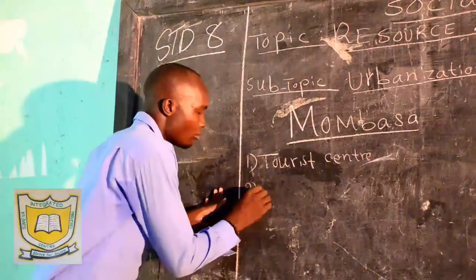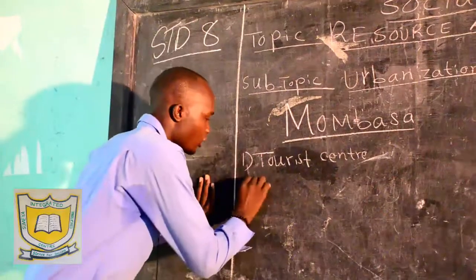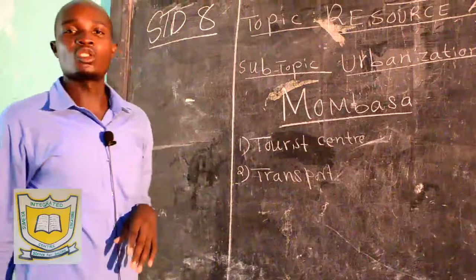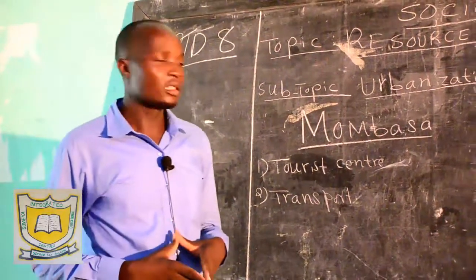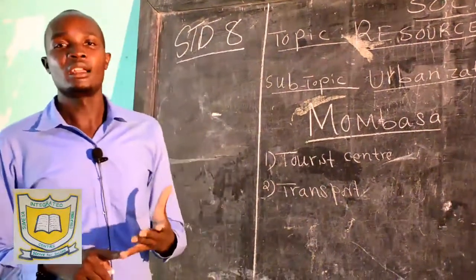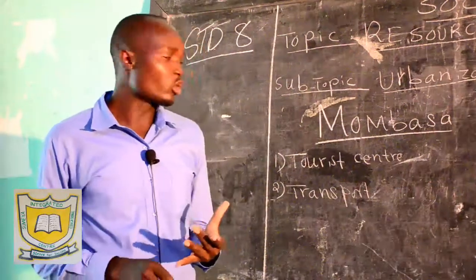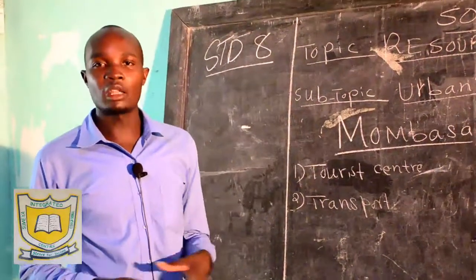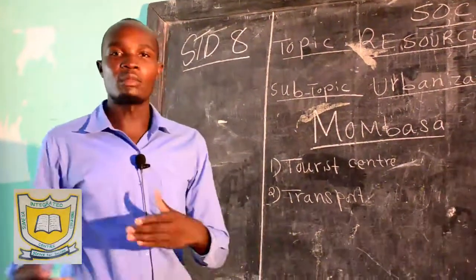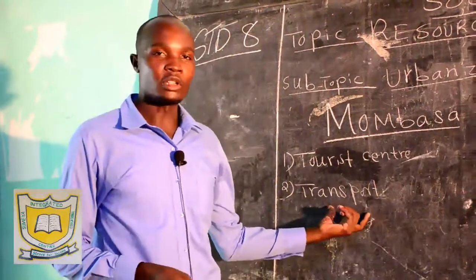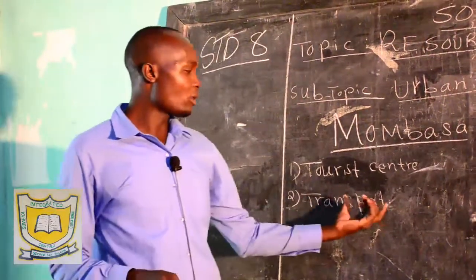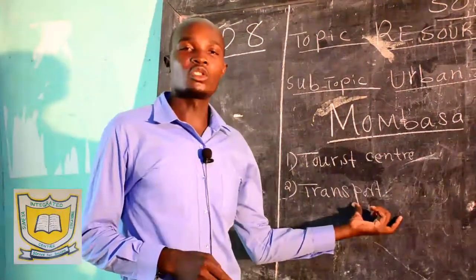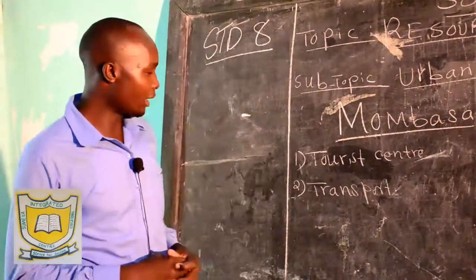Then number two, Mombasa is a transport and communication center. Under transport we have the railway, the road transport, and also water transport. You'll find many cruise ships along the ocean transporting goods from one place to another. And when you talk about communication, we are looking at the TV stations and major radio stations, which are found at Mombasa.